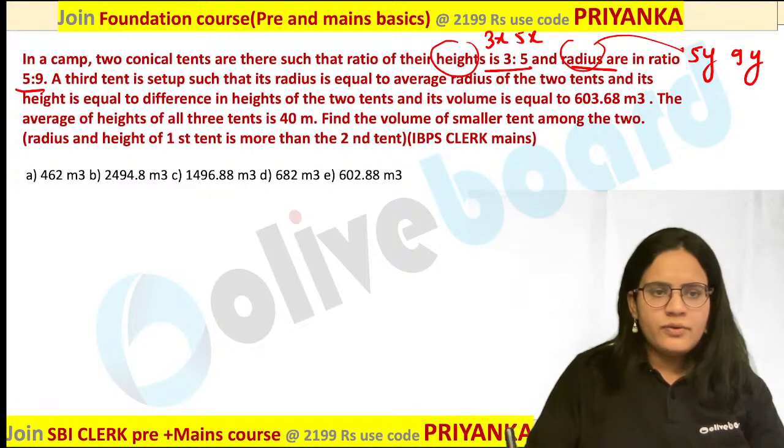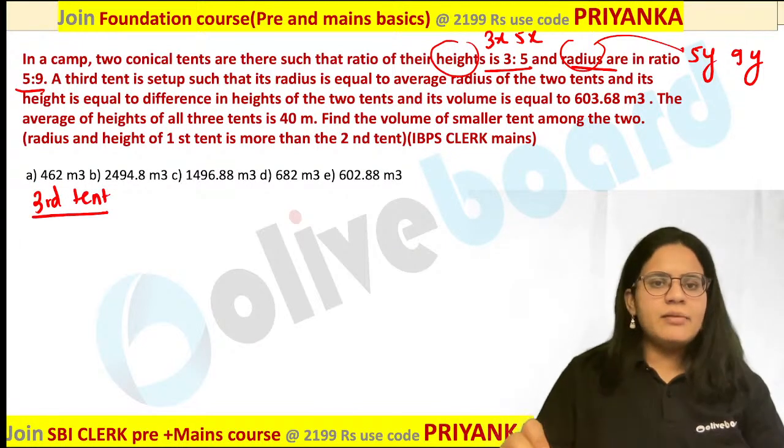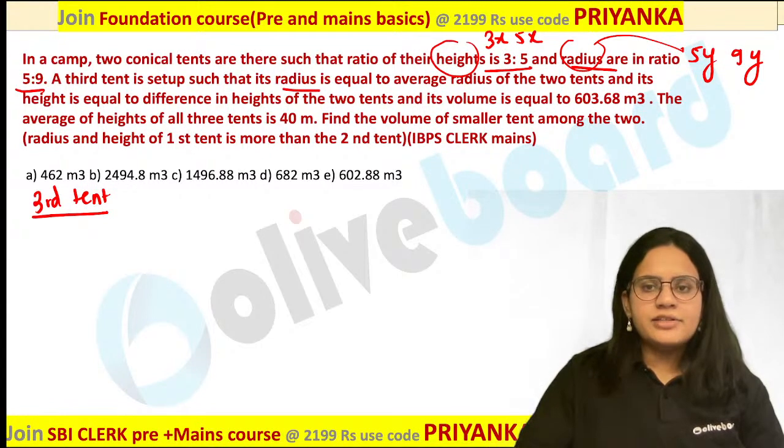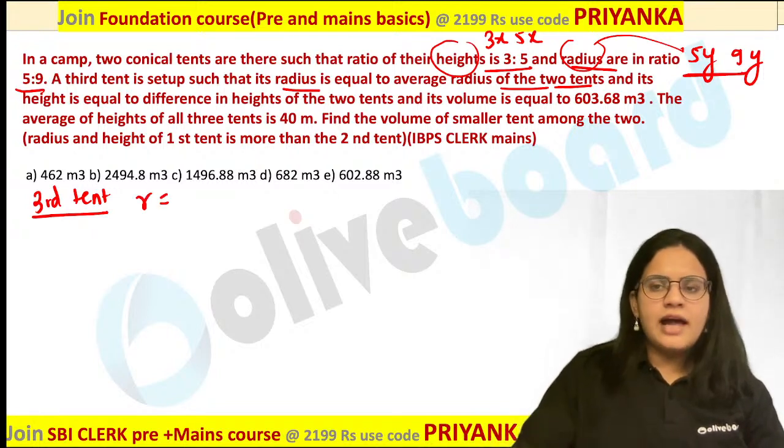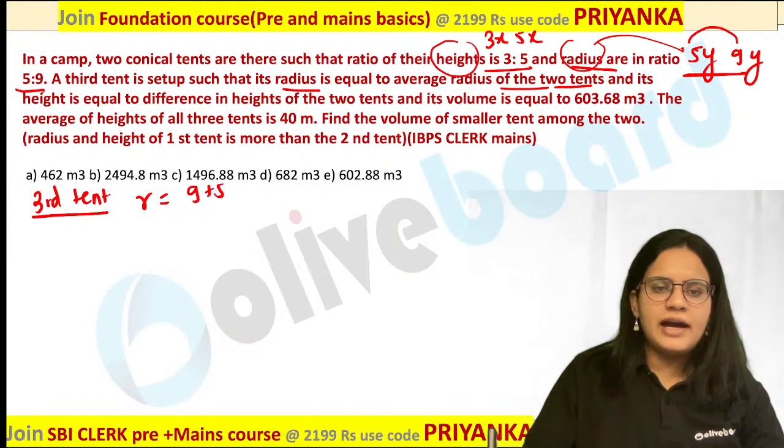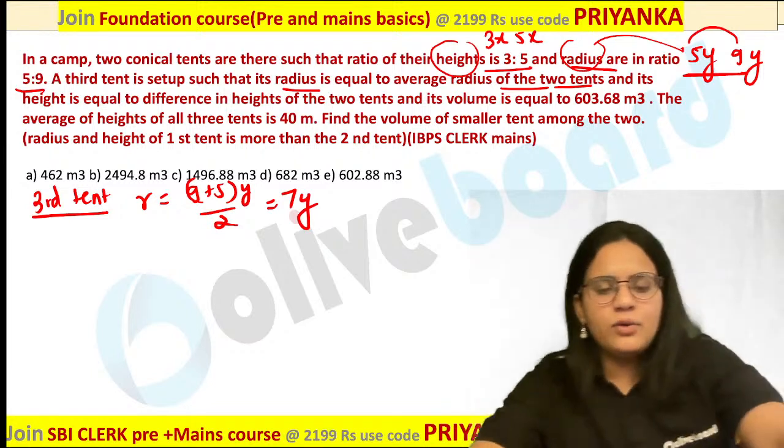So what is said in your question? We are talking about a third tent over here. And what is said about the third tent? The radius is equal to the average radius of two tents. Now I know that both of the values are 9y and 5y. So what would be the radius over here? Average of 9y plus 5y, that is nothing but (9y plus 5y) divided by 2. So you are going to get your value as 7y over here.